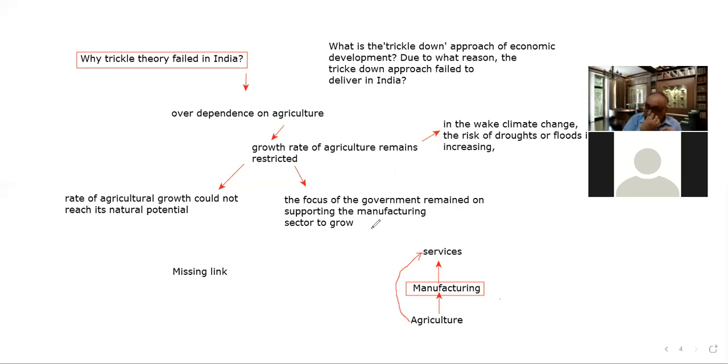If those who depend on agriculture have sufficient income, they would resort to more capital investment in agriculture.